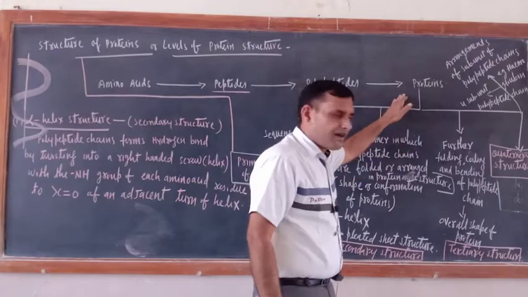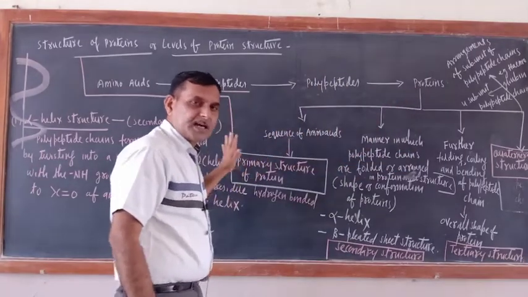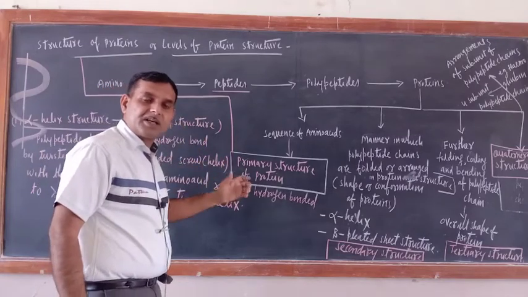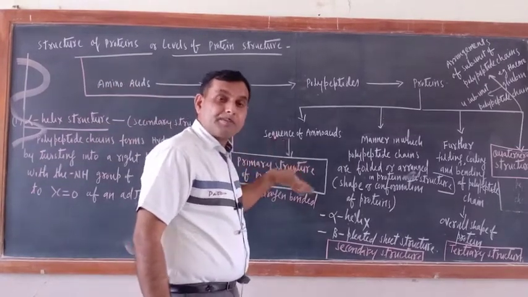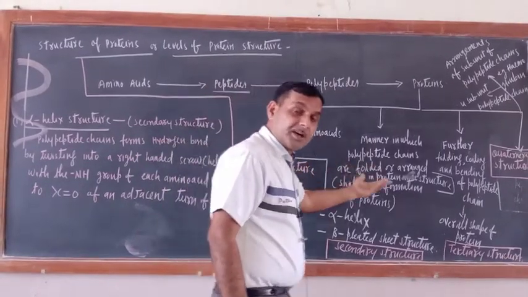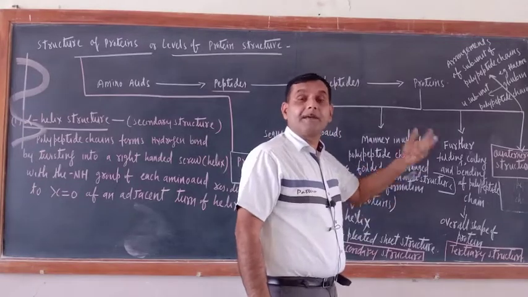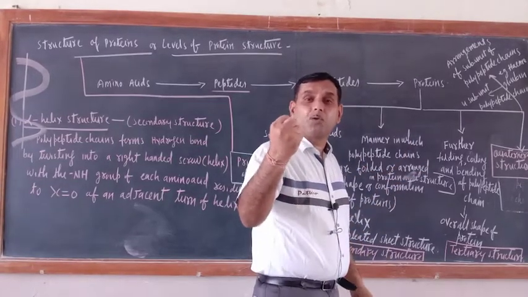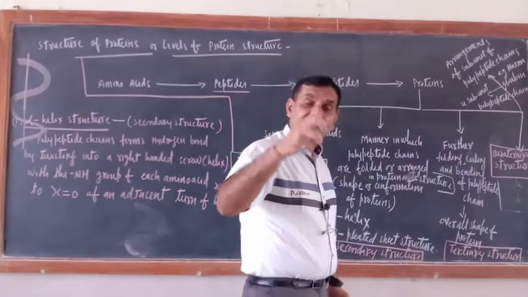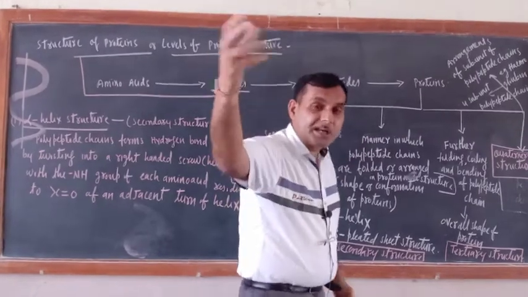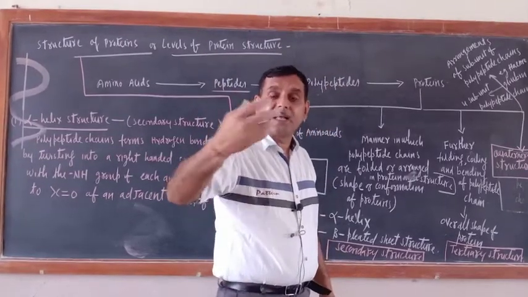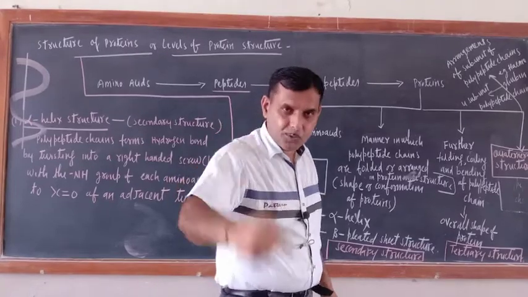So in the structure of protein, how many things are there? Number one is the sequence of amino acids. Second is the manner in which polypeptide chains are folded or arranged in the protein structure. Third is the final folding, final coiling and final bending of the polypeptide chain, which gives the overall structure of the protein.